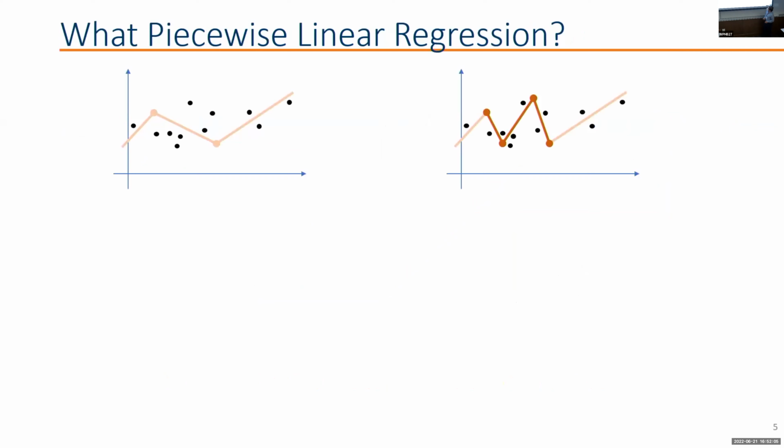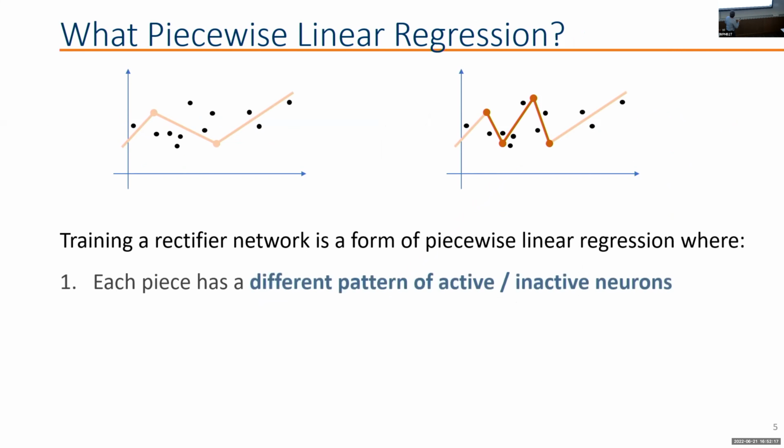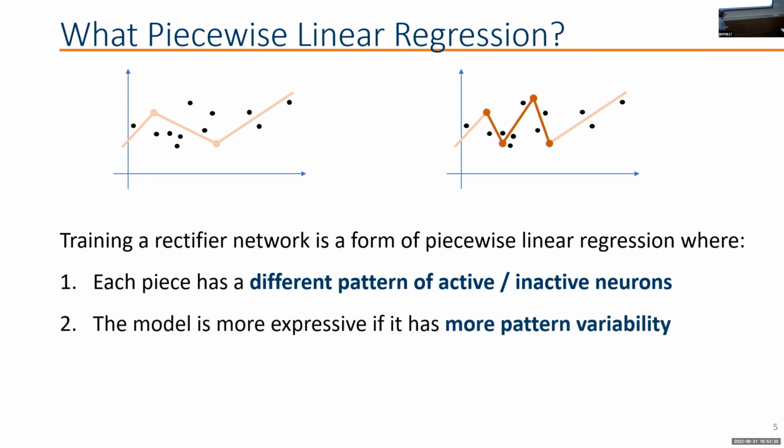And so I think that's a very interesting way to look at rectifier networks: when we're training a rectifier network, we're basically doing a sort of piecewise linear regression. And each piece of this function is going to have a different pattern of active and inactive neurons. The model is going to be a little more expressive if we have some variability in this pattern, if we're not always seeing the same neurons being active and the same neurons being inactive.